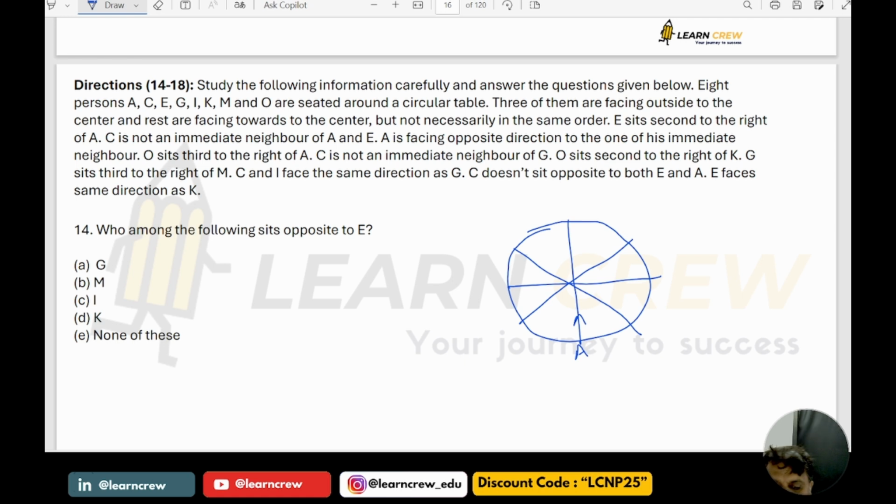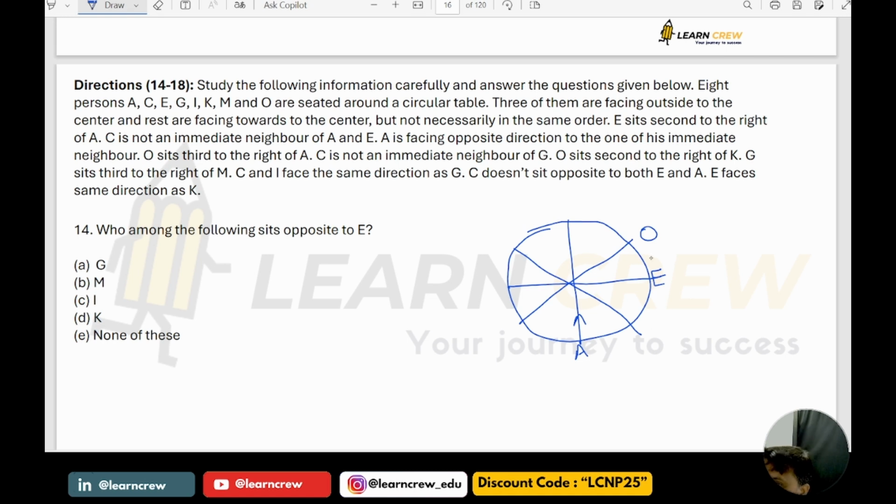E is second to the right of A means E has to be here. Now, O is third to the right of A. O is third to the right of A means this is O. Next, C is not an immediate neighbor of G. O is second to the right of K.